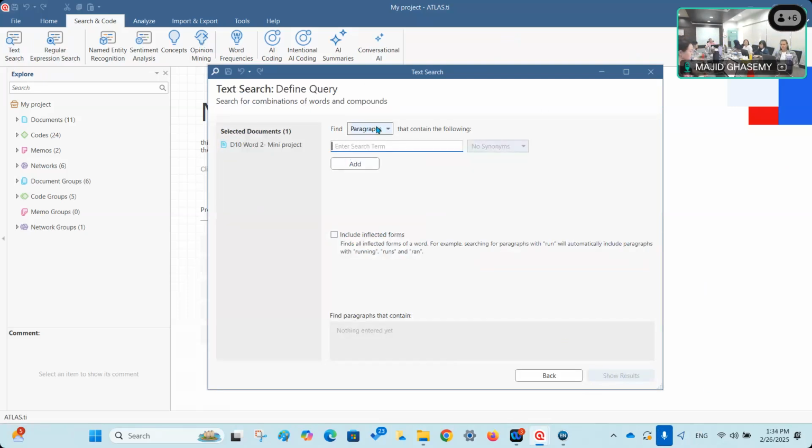Now I can ask ATLAS.ti to search for sentences, words, paragraphs, or exact matches. And I can simply define my search criteria here. So for example, I ask ATLAS.ti to find all the paragraphs that contain the term leadership, all right, and just show it to me.